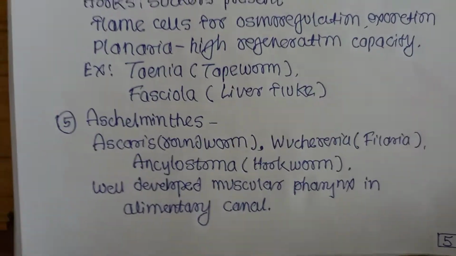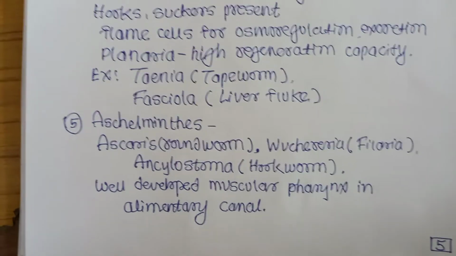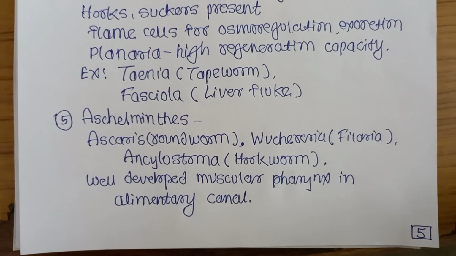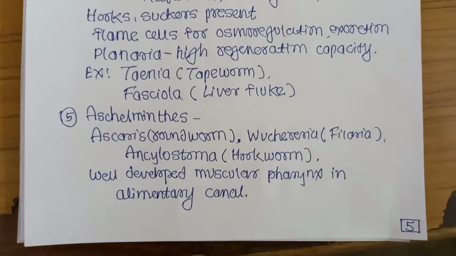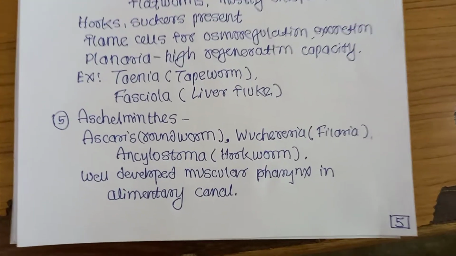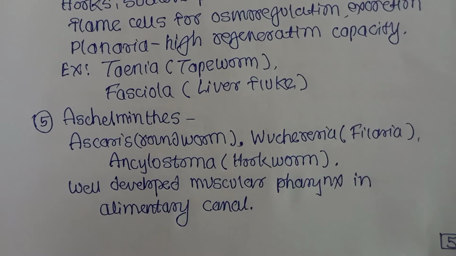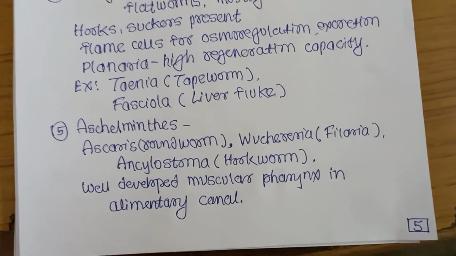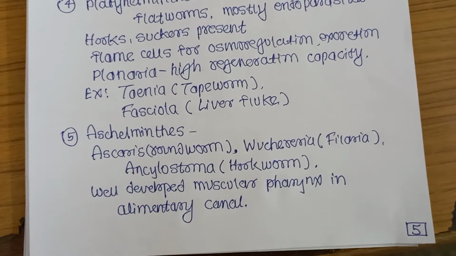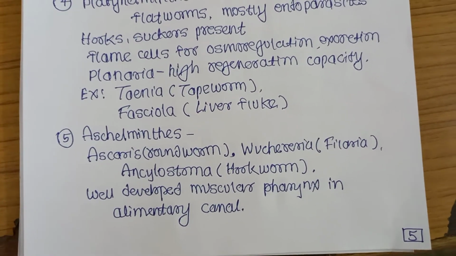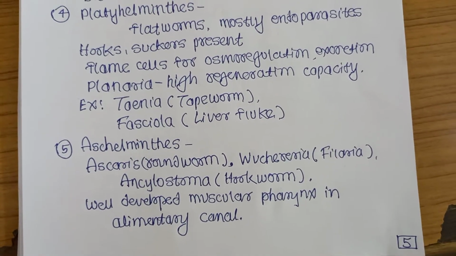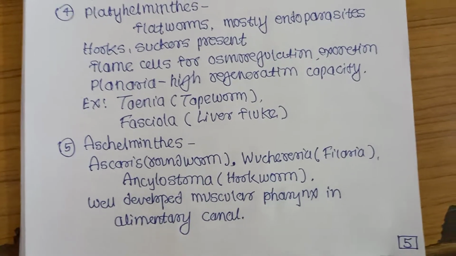Then the next, Aschelminthes. Aschelminthes means rounded body, cylindrical body animals. Examples there: Ascaris, roundworm, Wuchereria, we can say Filaria, Ancylostoma, hookworm. These Aschelminthes have a well developed muscular pharynx in the alimentary canal.